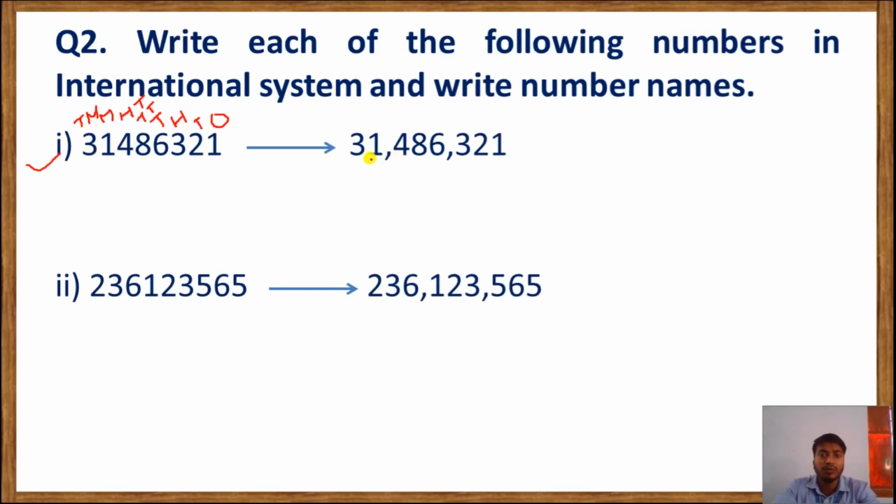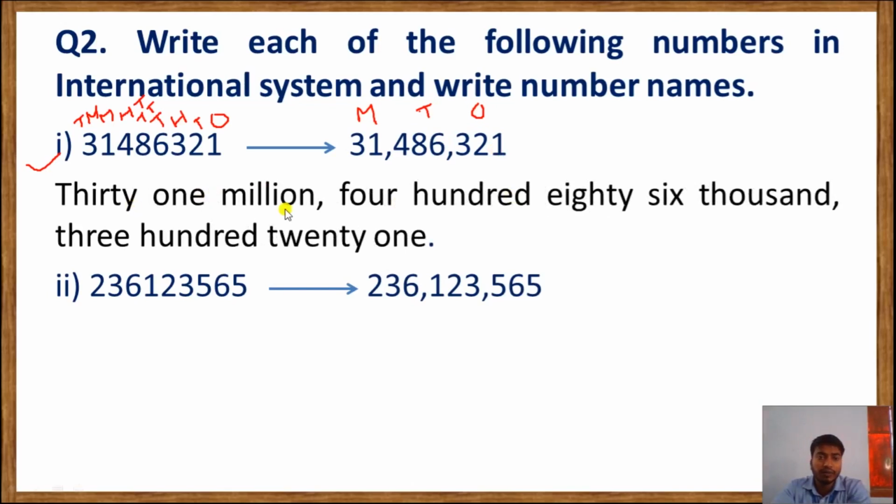Now we have to write the name for this numeral. You can see this 31 is in the million place, so 31 million. 486 is in the thousands place, so 486,000, and 321 is in the ones place, so we will say 321. So the numeral name will be 31,486,321.